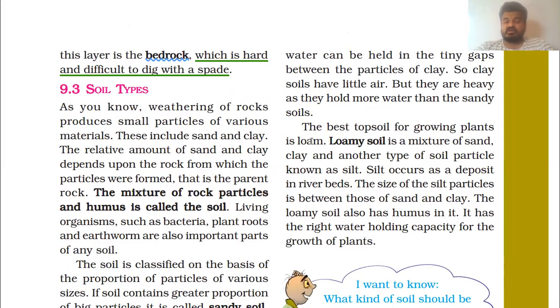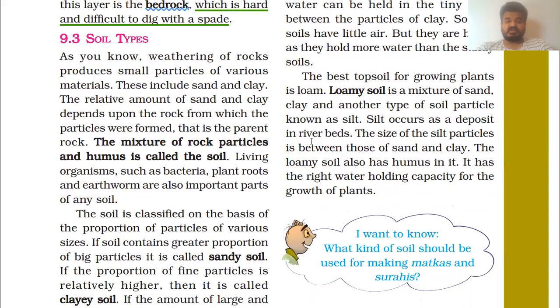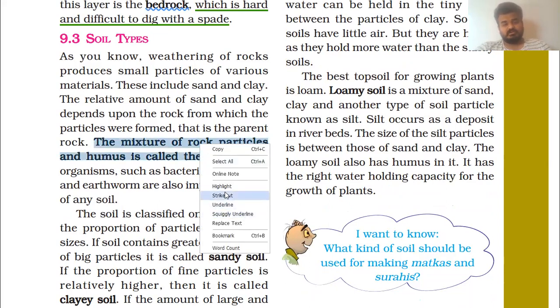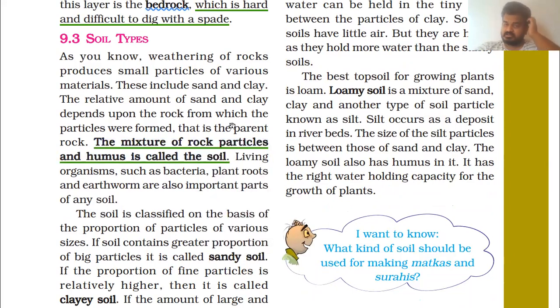In this session, we are going to discuss our next topic, topic number 9.3, soil types. First of all, the definition of soil is already given in bold font, but let's underline it.